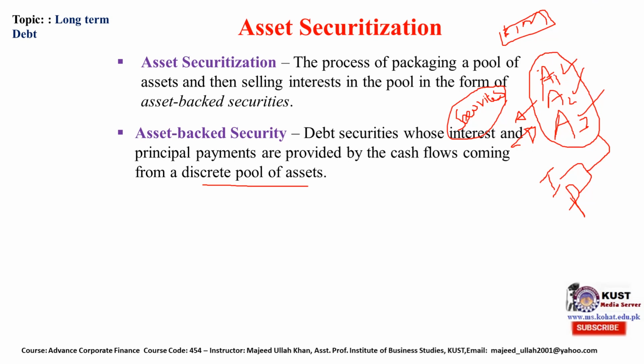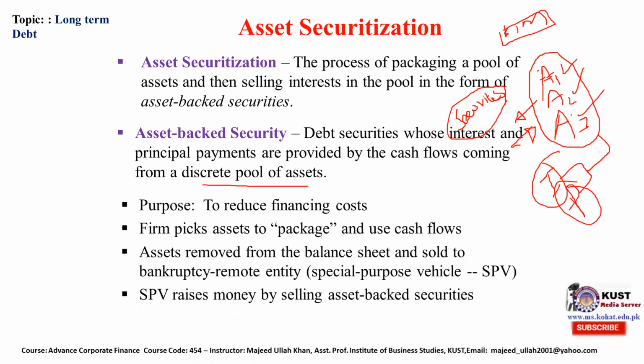These assets, let's suppose a plant or a retail store, have the capability to generate cash flow. So the bondholder is told that your security has been backed by these assets, and your interest and principal amount will be paid from the cash flow coming from these assets.